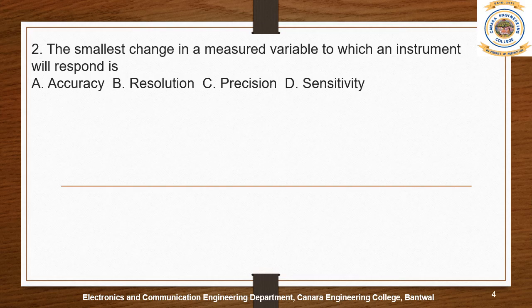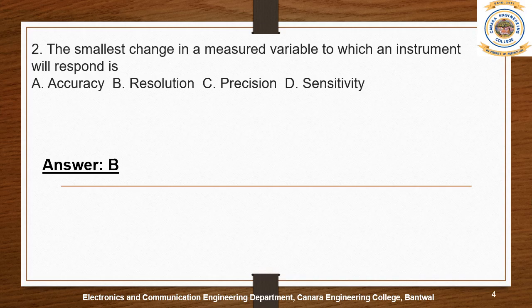Question number 2: the smallest change in a measured variable to which an instrument will respond is? The right option is, I think, option B. Yes. Why is option B the right answer?